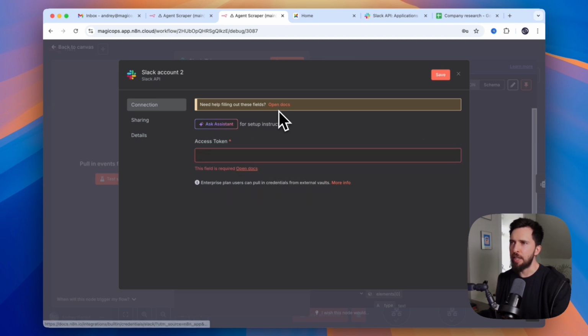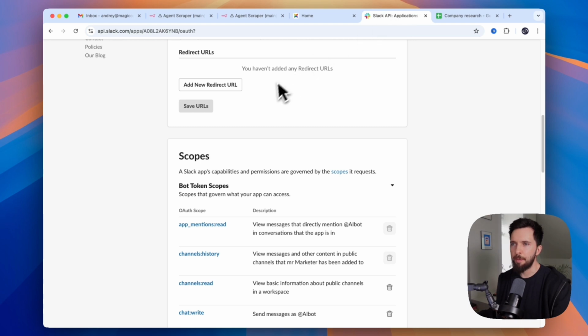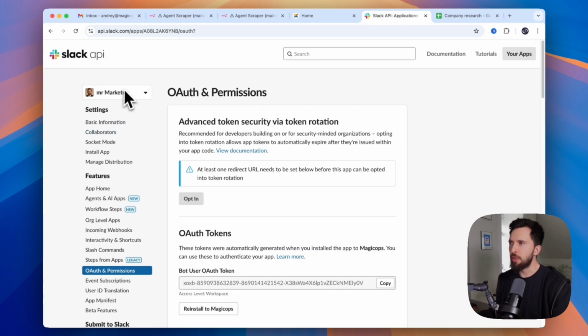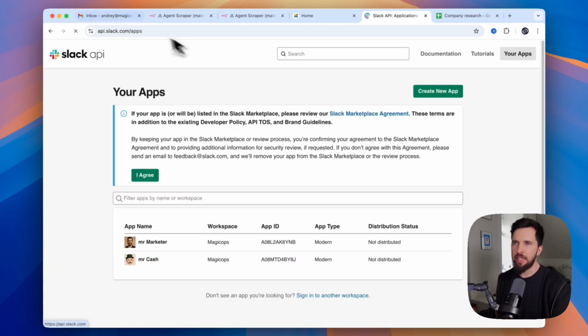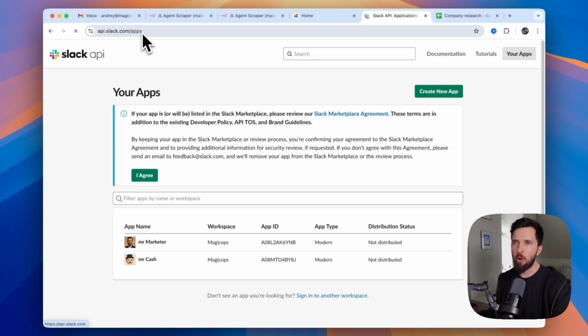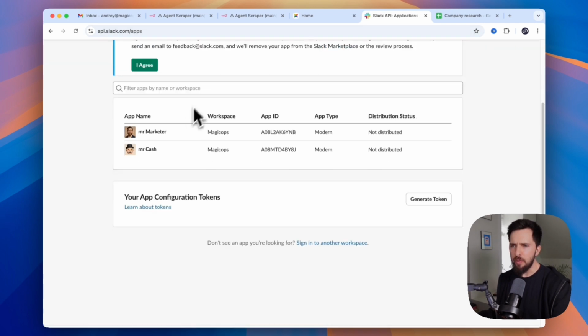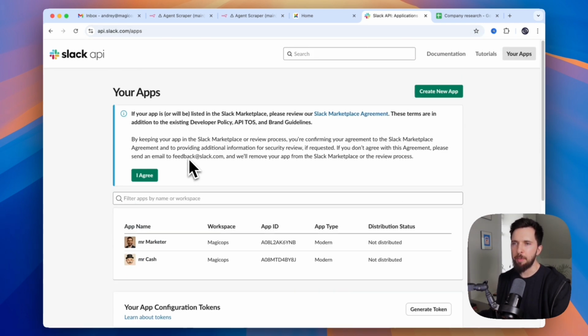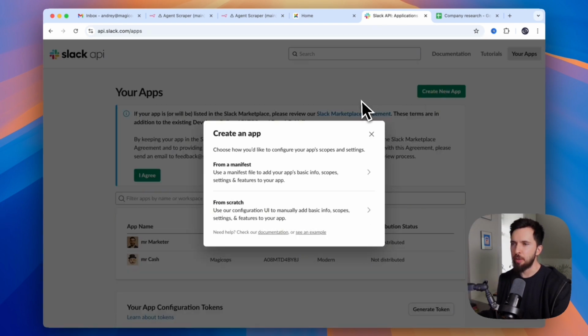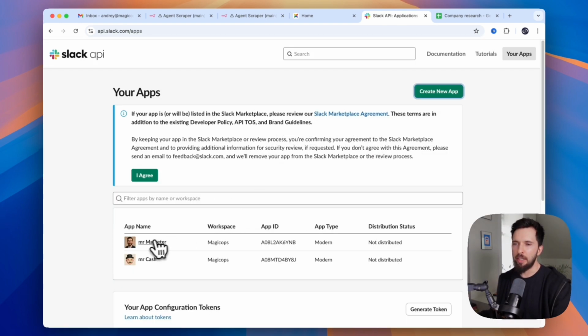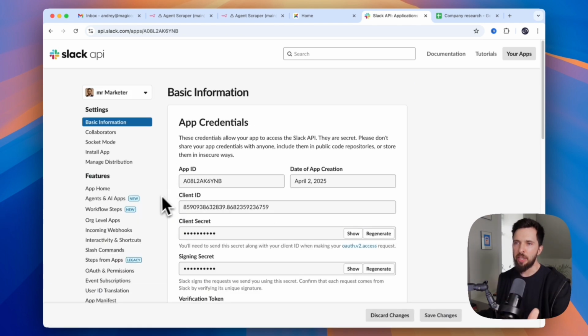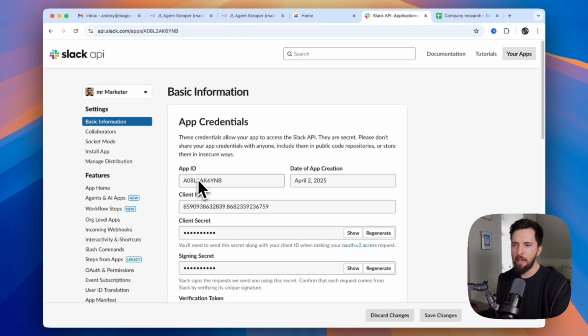And it then has great docs explaining in detail how to do that, but I will show it to you. So where you want to go is api.slack.com/apps. And here I have all my apps. You might not have anything, so you will need to click create a new app. And it will basically bring you to a page that looks like this.